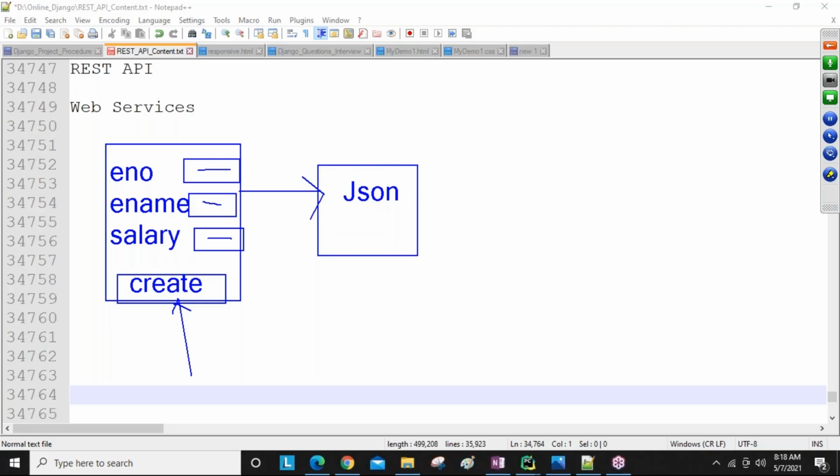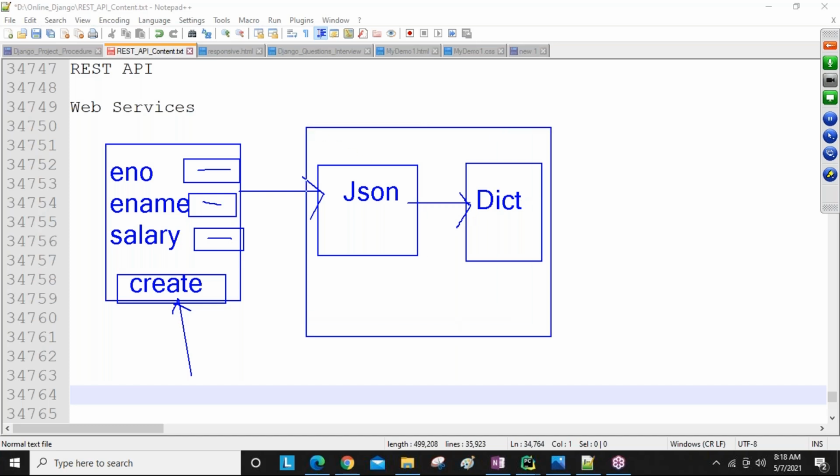Now this JSON data we again convert into dictionary type. So the HTML code is converted into JSON internally, but JSON we need to convert into a dictionary manually. We are going to do that in Django. Inside the views we are writing that logic, guys. Nothing but this entire thing is available in the views only, the Django views.